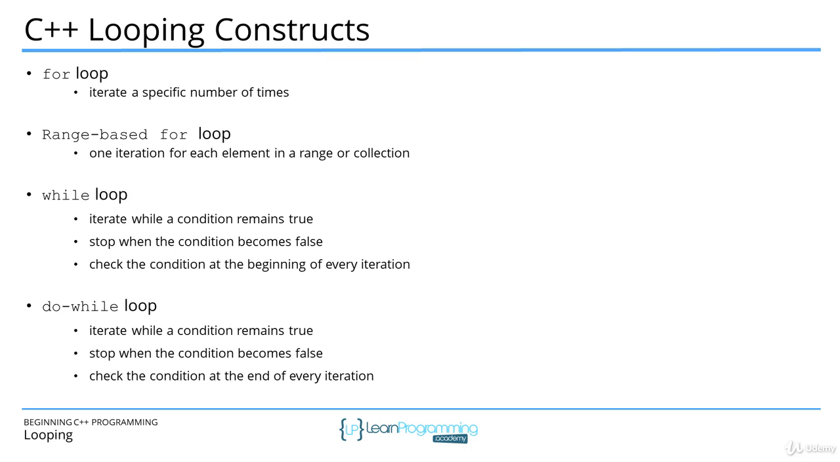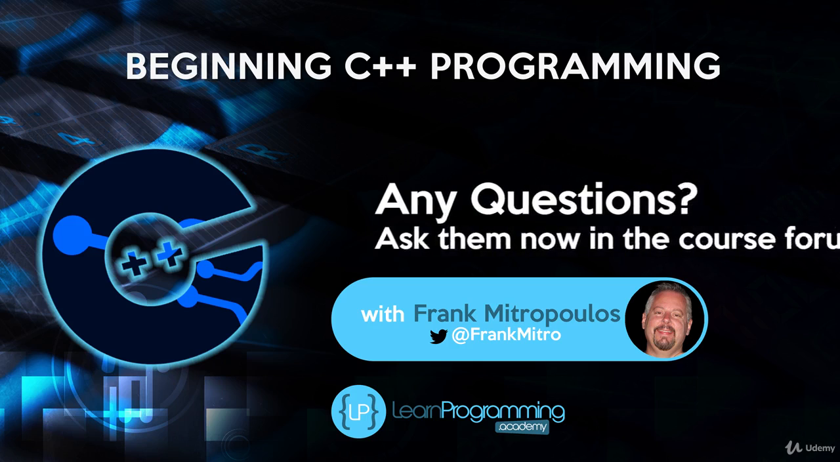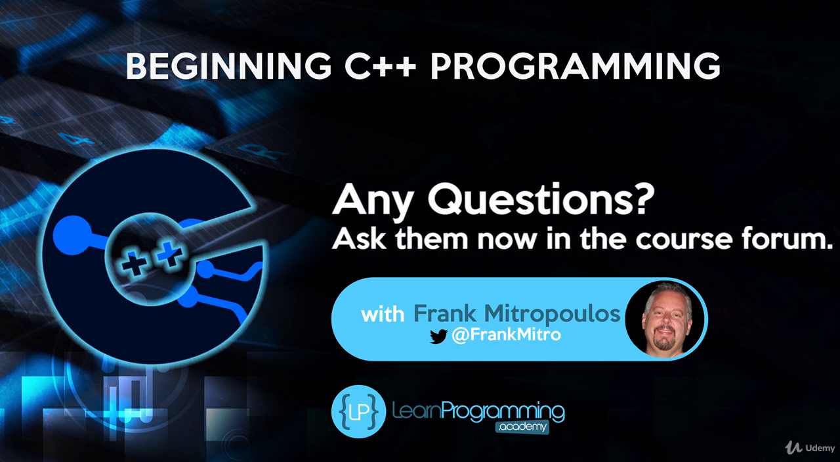All programming languages have loop constructs. The C++ loops are clear and concise. Let's go through the C++ loops one at a time. Let's start with the for loop in the next video.